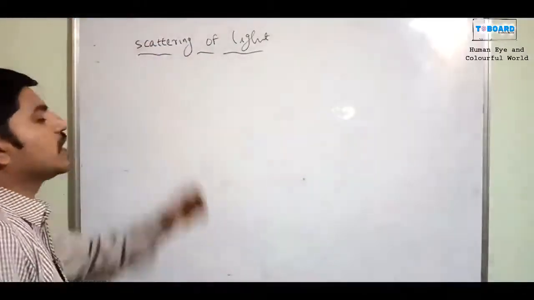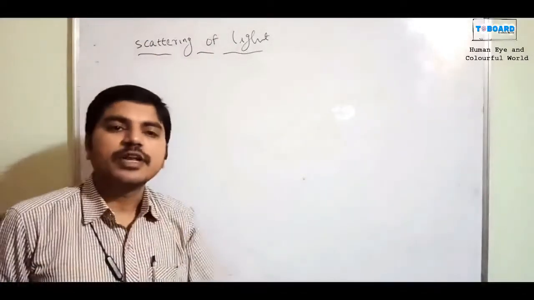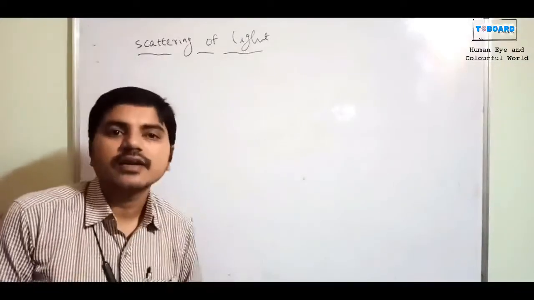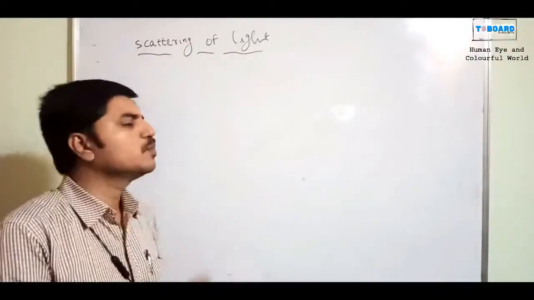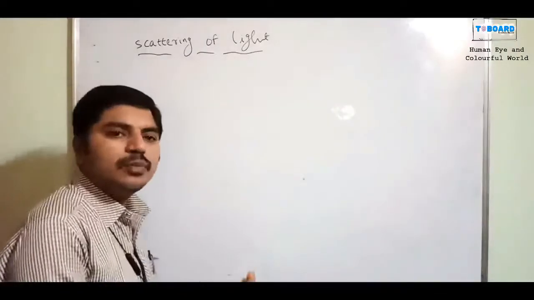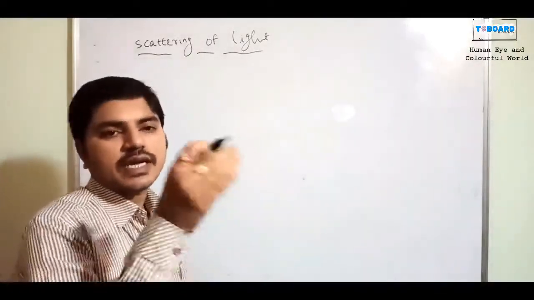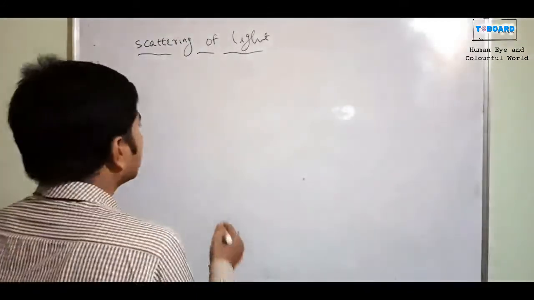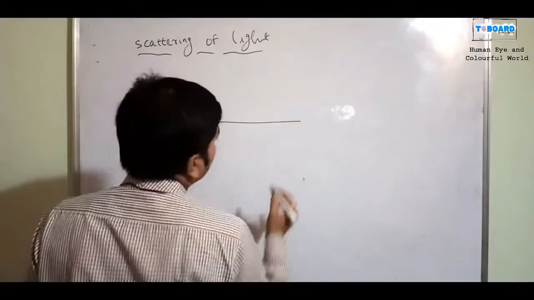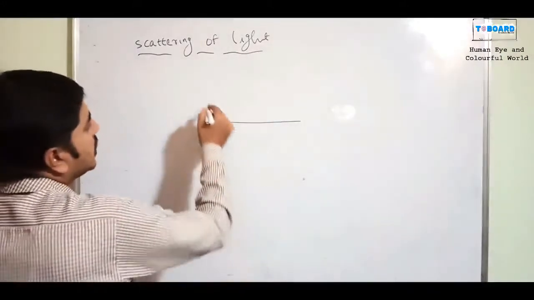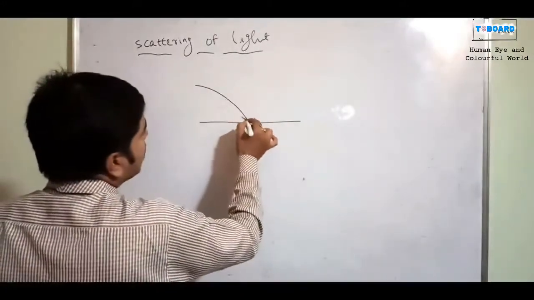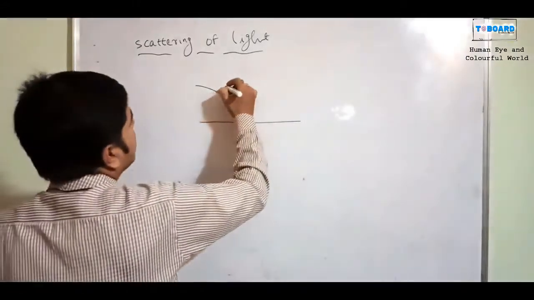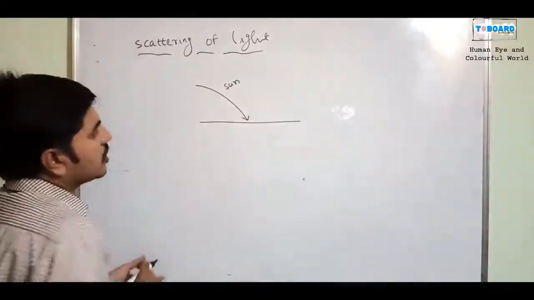The scattering of light is very easy and very commonly observed in our daily life. What kind of scattering of light is present? A simple logic, I am going to say that the rebouncing of light is said to be the scattering of light. The rebouncing of light is nothing but, for example, if you observe a surface area, and any rays of light fall on that surface area, for example the sun rays. So here the sun rays fall on this area.